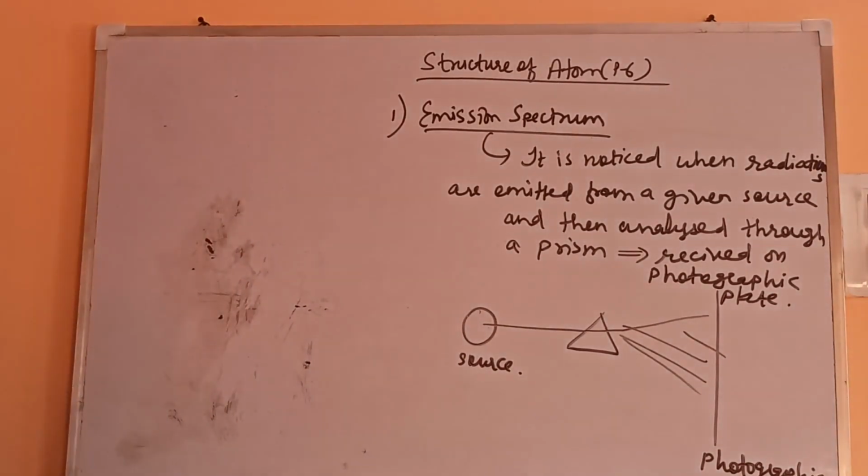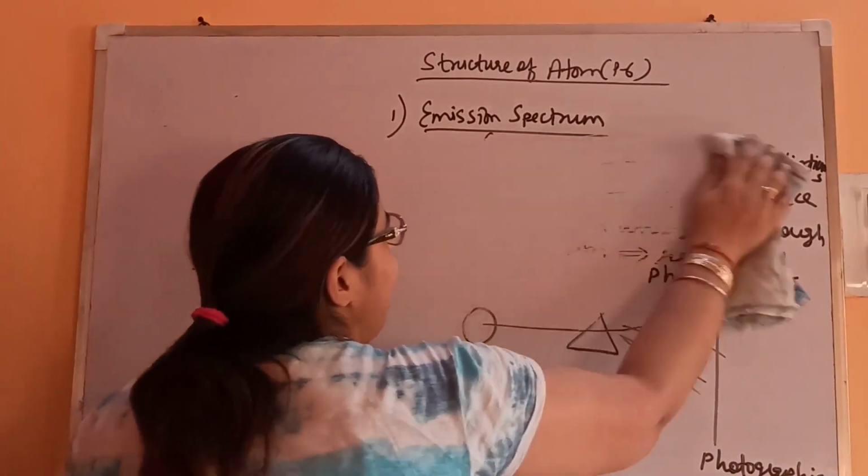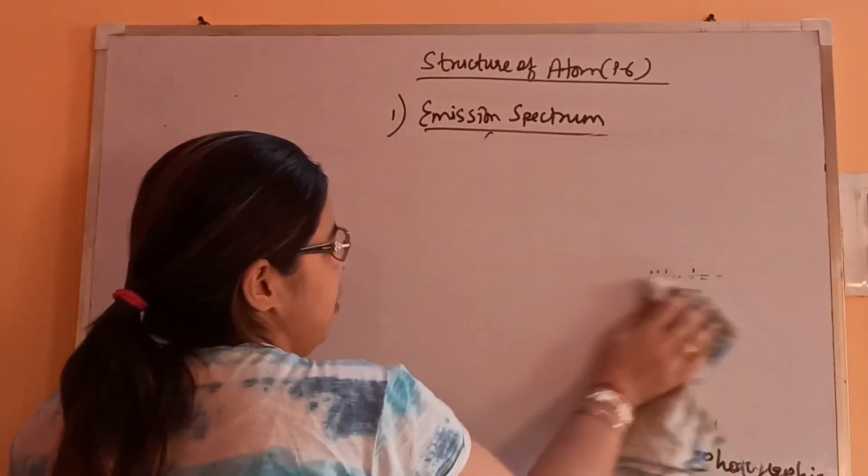So let's see the continuous spectrum, and before that we'll see from what kind of source the radiations can be emitted.